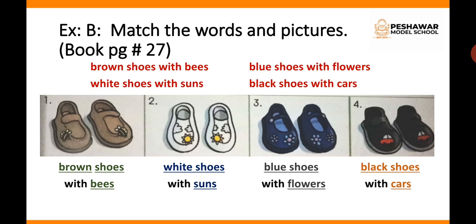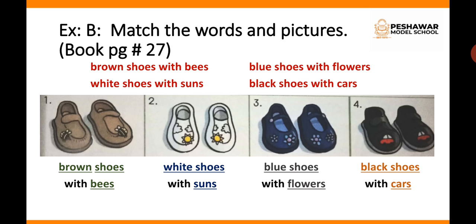Now exercise B. Match the words and pictures. Book page number 27. You see there are different statements given about the shoes. Brown shoes with bees, white shoes with suns, blue shoes with flowers and black shoes with cars. You just have to write these words with the correct picture.